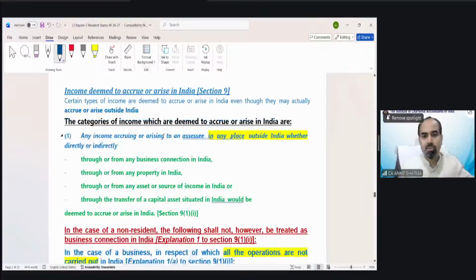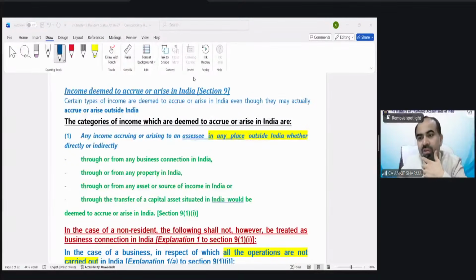So starting from these points, there are some queries. Let me see. Nagaraj is saying Indian Embassy in Australia. There is a separate provision, Section 10(7), for that.